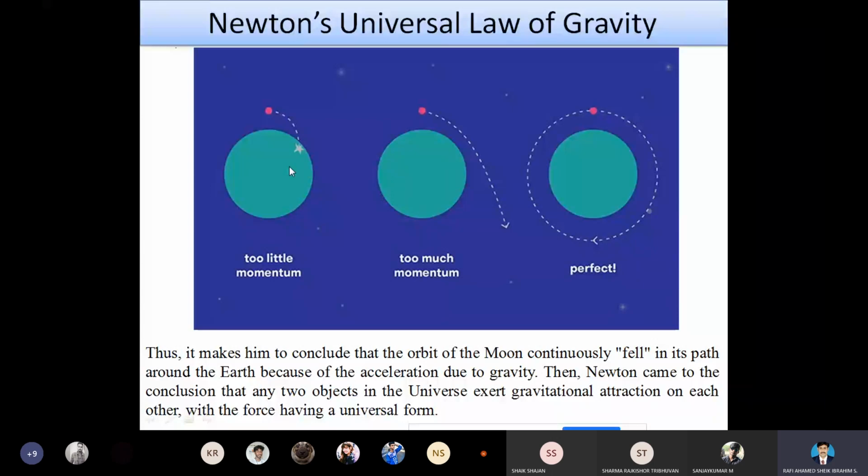The first figure shows that when the horizontal velocity is lesser than the gravitational force, due to the gravitational force of attraction, the object which we launched from the surface of the earth will not reach its desired point, will not reach its target, but instead it will fall back and collapse.